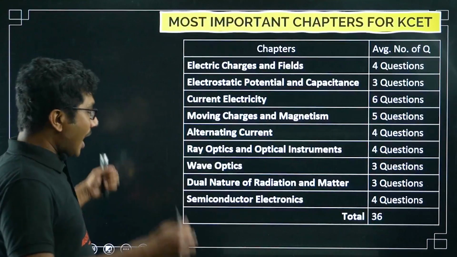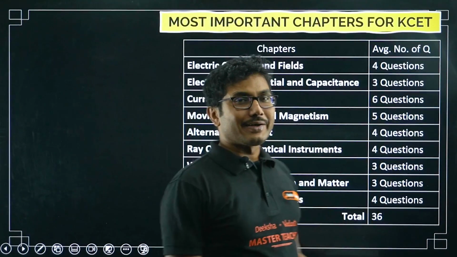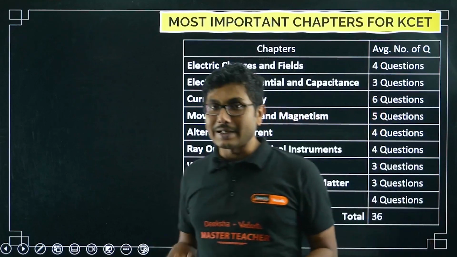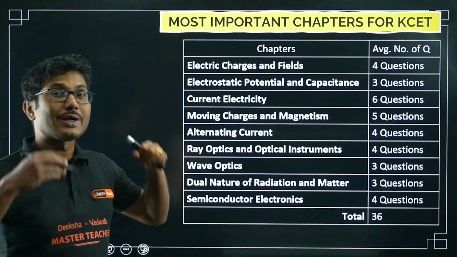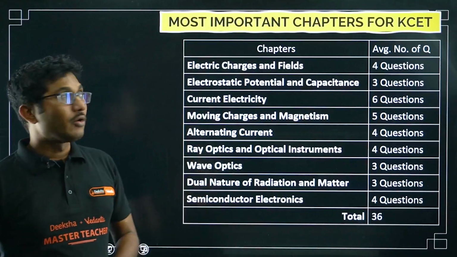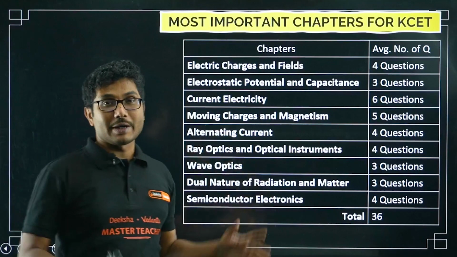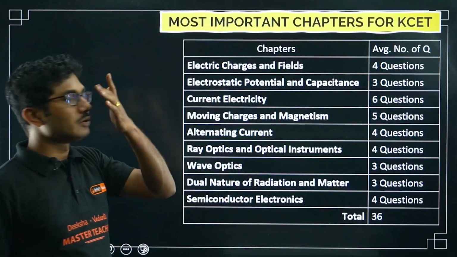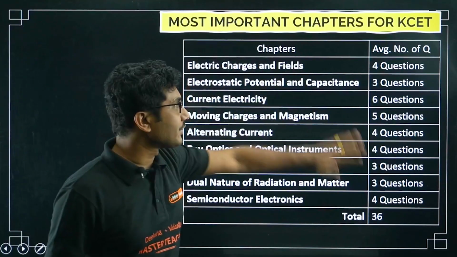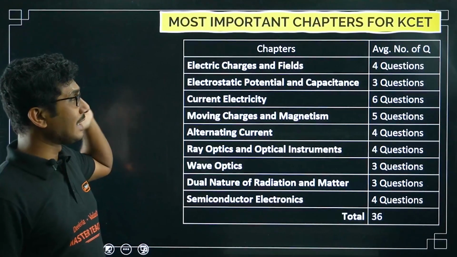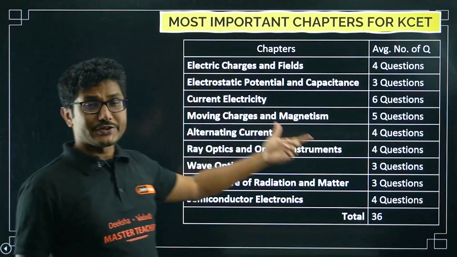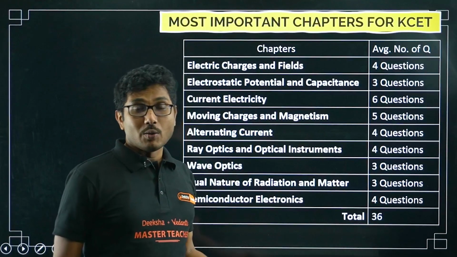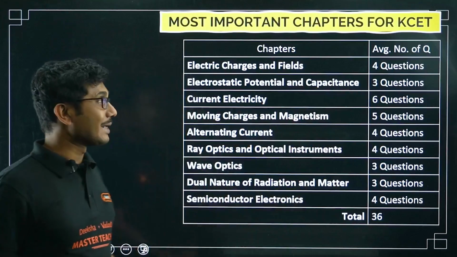Now after analyzing the entire trend analysis, we have selected a few chapters that you cannot skip. So what are all those chapters? Obviously they are on my screen. So electric charges and fields, super important chapter, 4 questions are coming. Electrostatic potential and capacitance, even though 3 questions are coming, 3 questions is more than 1, right? So this is also a somewhat important chapter.